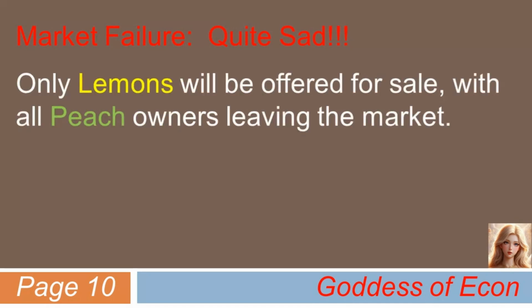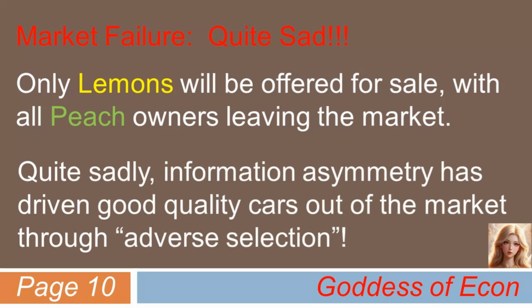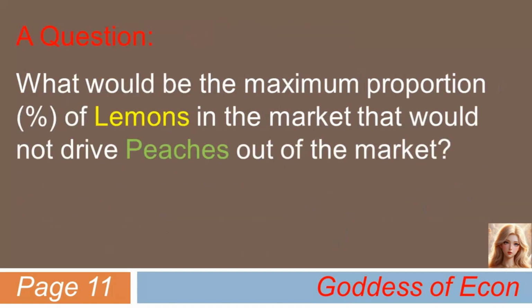This is, in fact, quite a sad story. In that kind of market, only lemons will be offered for sale, with all peach owners leaving the market eventually. Quite sadly here, information asymmetry has driven good quality cars out of the market through adverse selection. Maybe at this point, you might want to ask, what would be the maximum proportion of lemons that would not drive peaches out of the market?